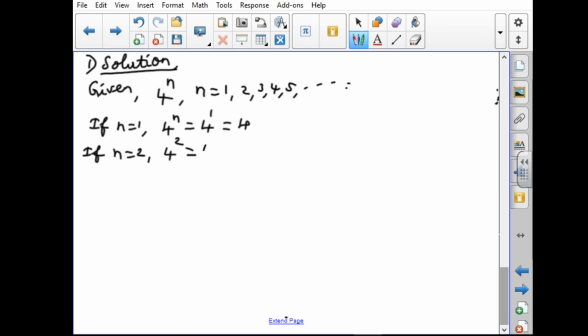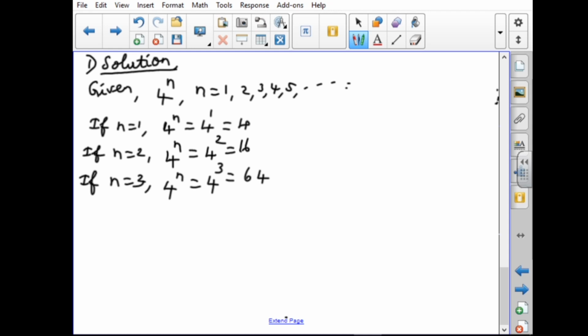4 square. So, 4 square is what here? 4 power n equal to 4 square equal to 16. If n equal to 3, 4 cube equal to 64. 4 into 4 into 4, 64.